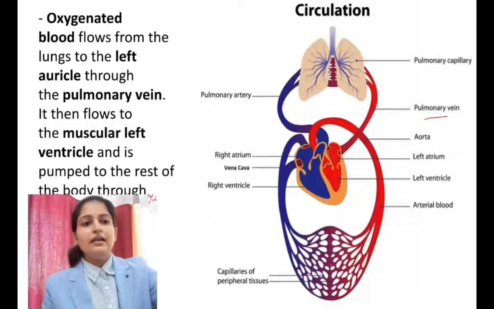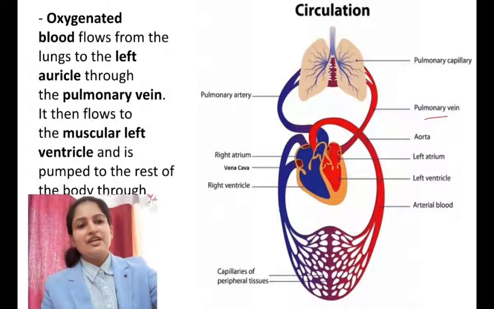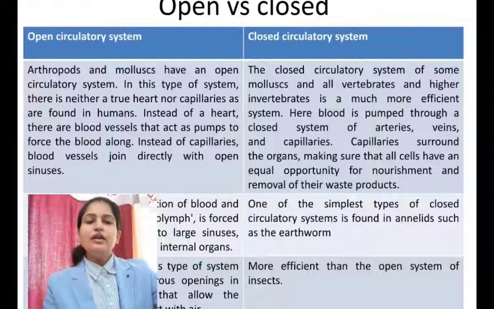Through capillaries blood reaches each and every part of the body where the oxygen is transported to the cells, and the blood gets deoxygenated, and again it is transported through the vena cava into the heart. So this is all about blood circulation.